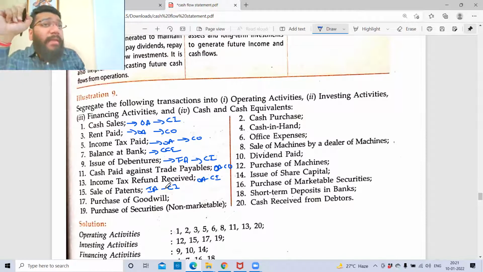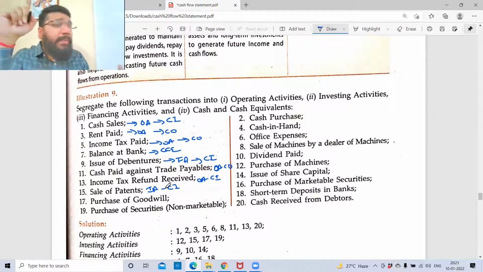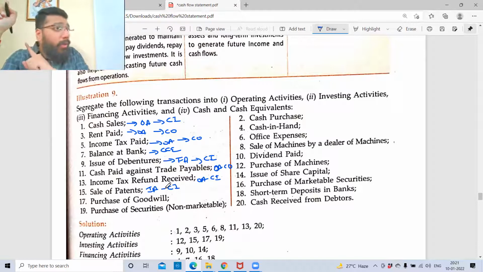I'm telling you, if you have any doubts anywhere, without any hesitation, please stop me then and there and get it clarified. Without understanding this, you will not be able to crack any of the questions of the cash flow statement.